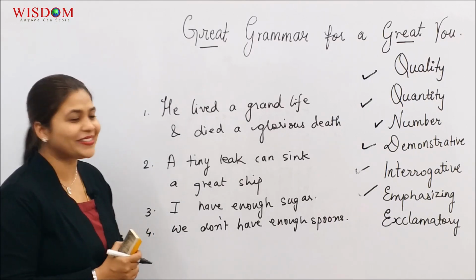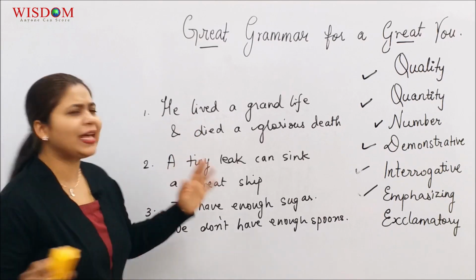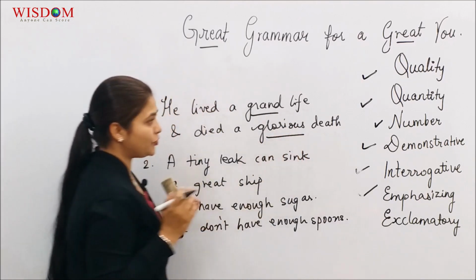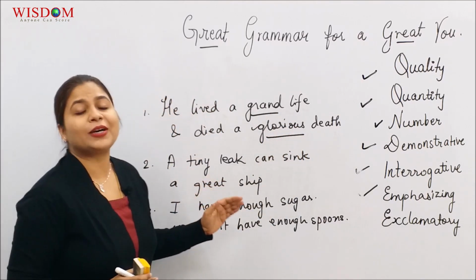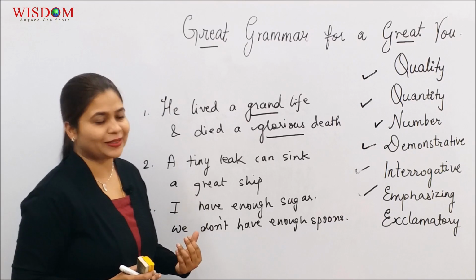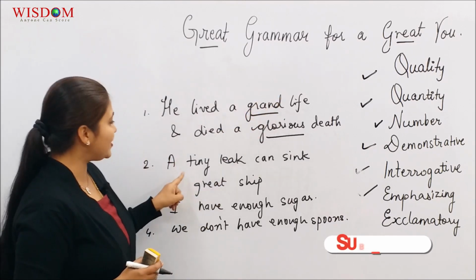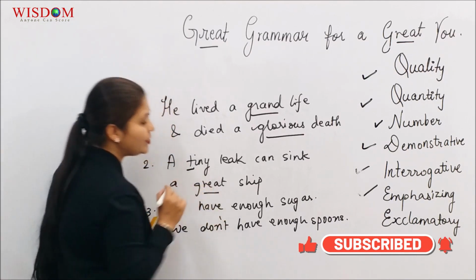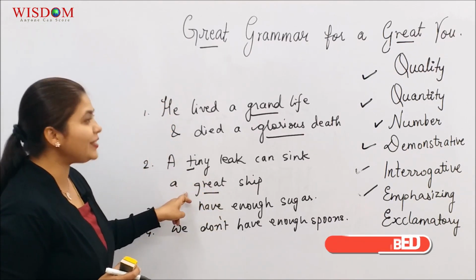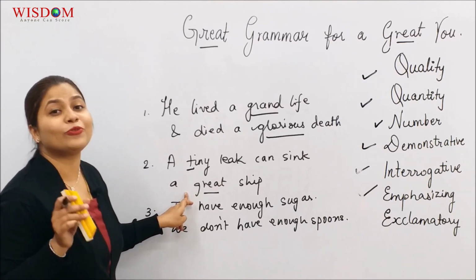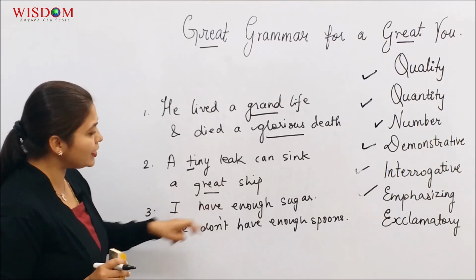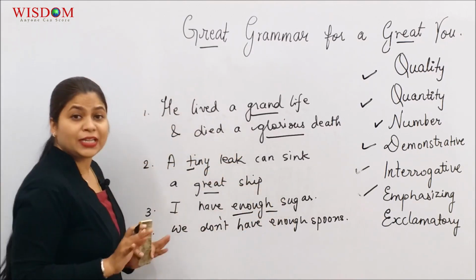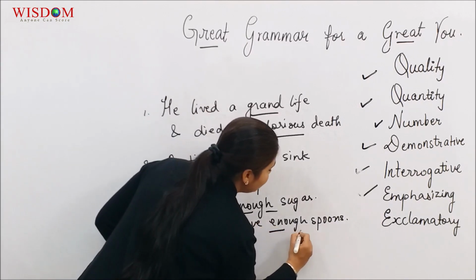Okay, shall we check the answers? The first one, he lived a grand life and died a glorious death. Grand and glorious are the adjectives. Both of them talk about the quality of life, the quality of death. Adjectives of quality. Second one, a tiny leak can sink a great ship. Tiny and great, once again adjectives of quality. I have enough sugar. The adjective is enough. We don't have enough spoons. The adjective is enough again.